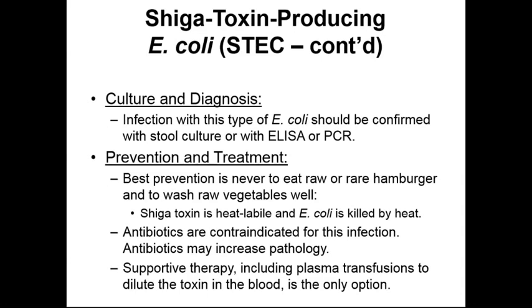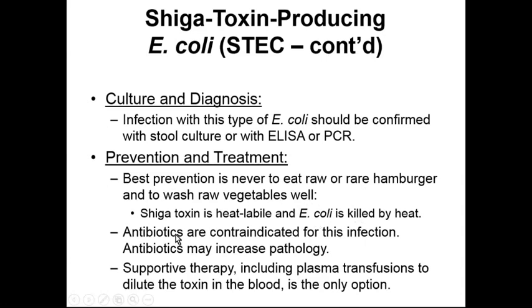Shiga toxin is heat stable, and the E. coli can be killed by the heat. So this Shiga toxin is not going to be destroyed by heating, and our E. coli can be killed by the heat. So we can help to reduce the risk of contracting the disease by cooking our food and killing off our E. coli.